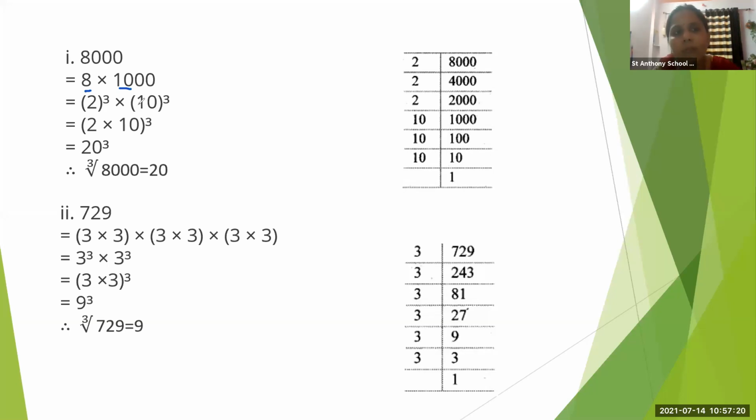See students, everyone has to remember or learn all the cubes of 2 to 10. At least 2 to 10 you should know the cube. For example, cube of 2 is 8. Cube of 3 is 27. In the next lecture, I will ask randomly anyone, cube of 4 is what? Cube of 6 is what? Cube of 8 is what? So you have to learn cube from 2 to 10.